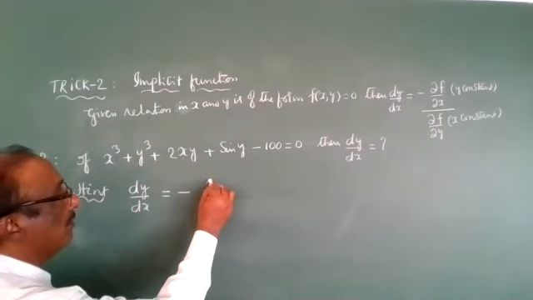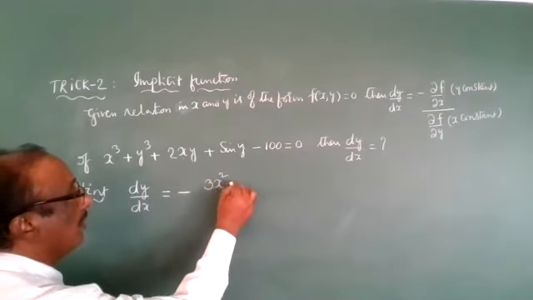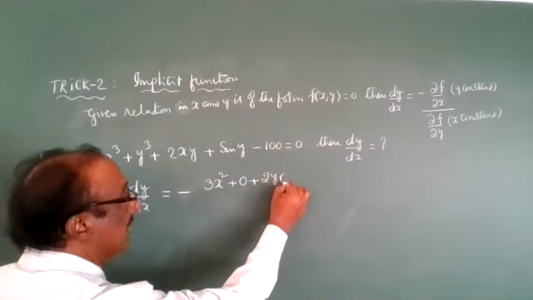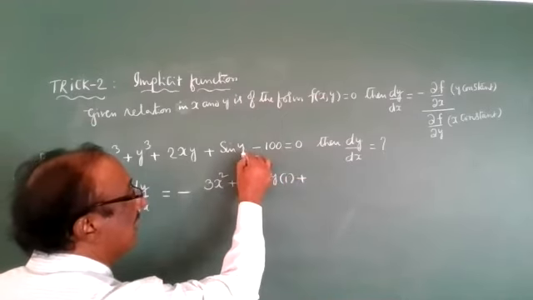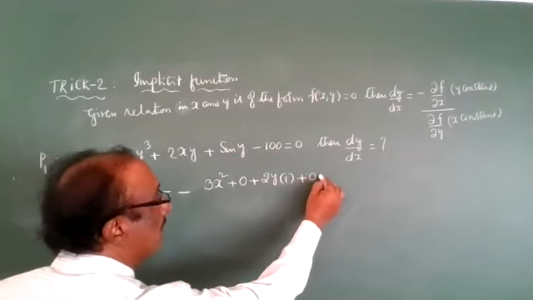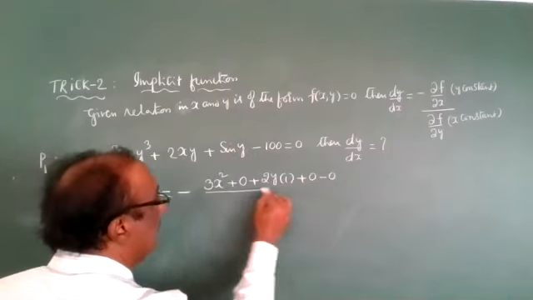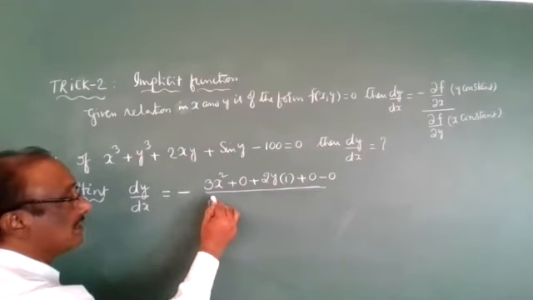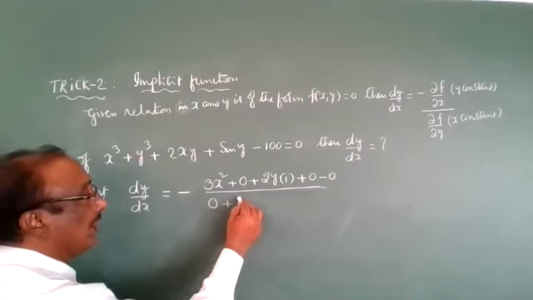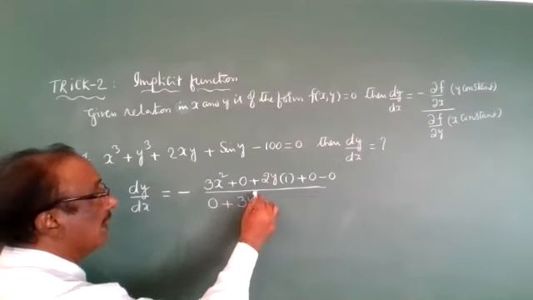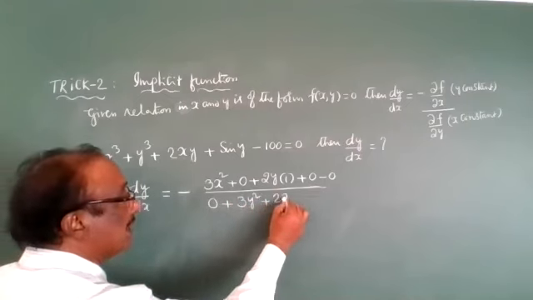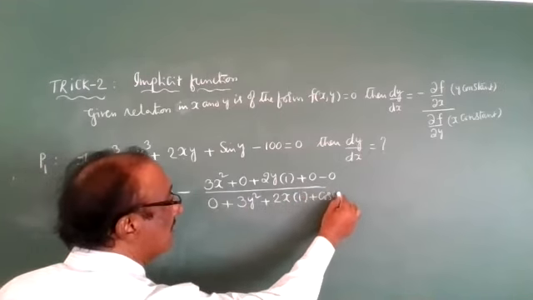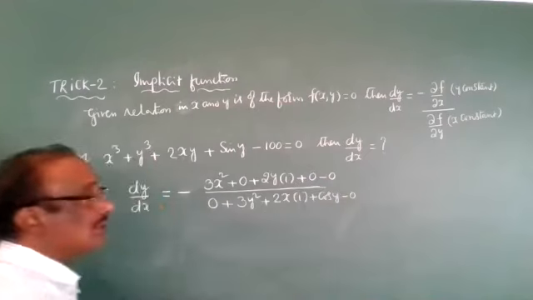So the x³ derivative is 3x², the y constant derivative is 0, 2y is the coefficient and the x derivative is 1, sin y derivative is 0, 100 derivative is 0. For the partial derivative with respect to y, x is constant, y³ gives 3y², 2x is the coefficient and the y derivative is 1, sin y derivative is cos y, 100 derivative is 0.